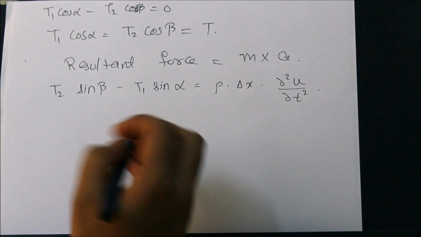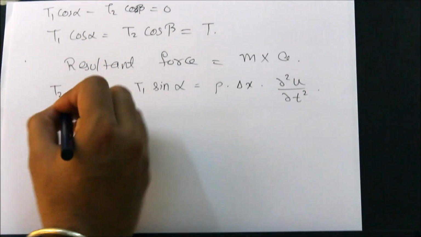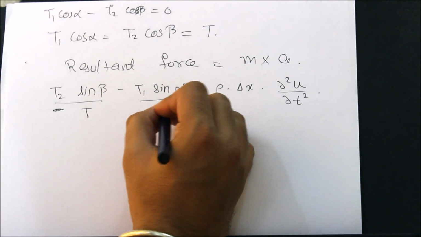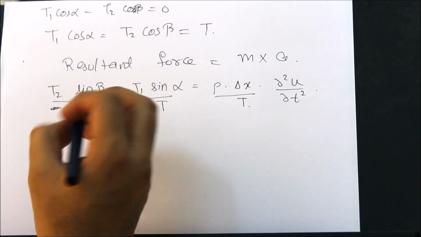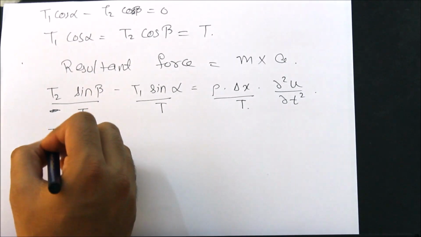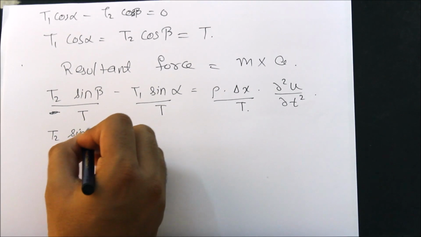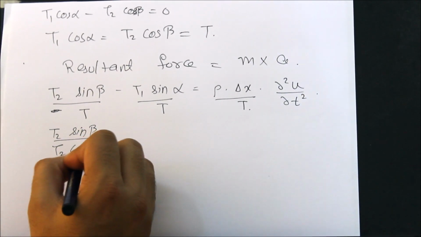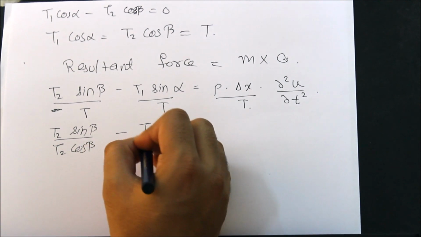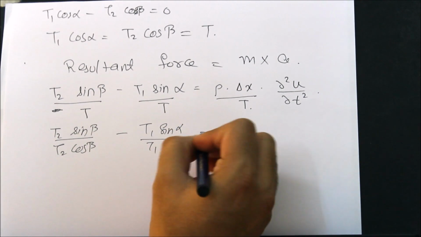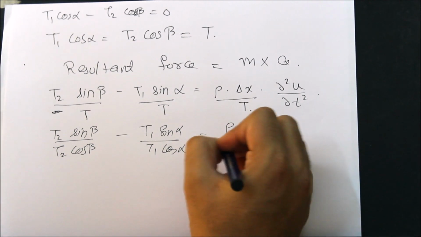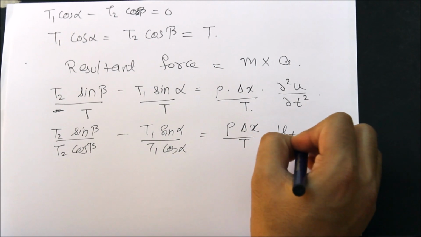Okay, so this is the equation I have. Now if I divide by T on both sides, this is what I have. And now what is T? It can be both, right? It's the same thing. So for this T, let me replace it by T2 cos beta. So T2 sin beta upon T2 cos beta minus T1 sin alpha upon T1 cos alpha is equal to rho delta x upon T times u_tt.